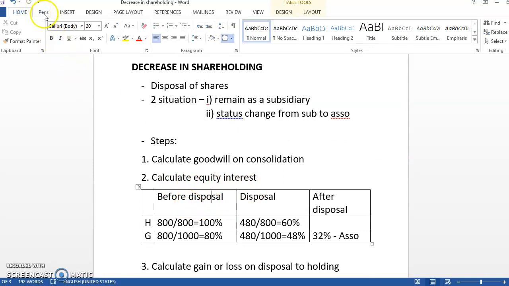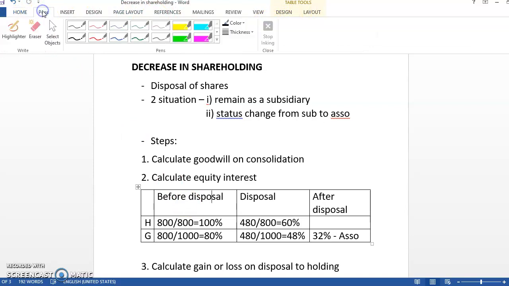This is where we have before disposal, then disposal, then after disposal. Before disposal, we have two rows here. We have a column for holding as well as a column for G. H refers to the holding, G is for the group. So our main concern is actually the group.